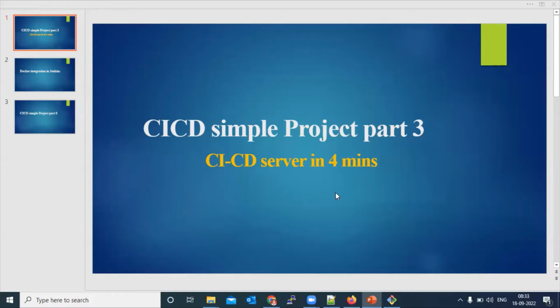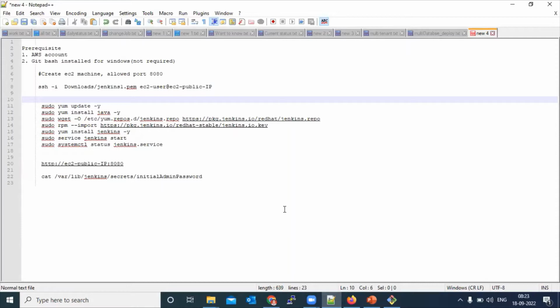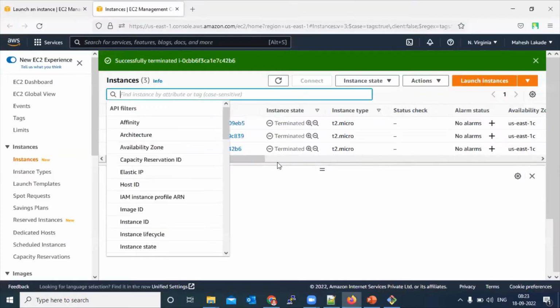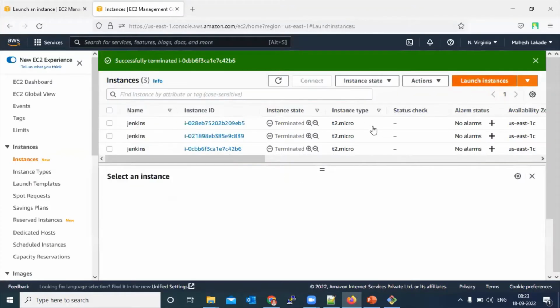It is a part of CI/CD Simple Project Part 3. Prerequisite is we require an AWS account and Git Bash installed on Windows. For Linux, it is not required. So we will create an EC2 machine.